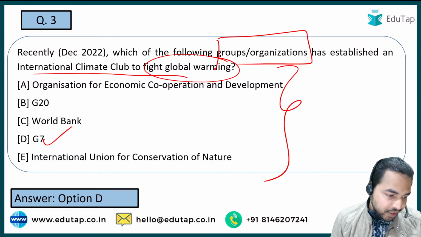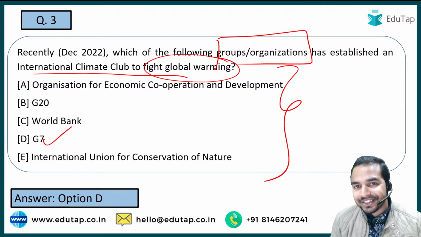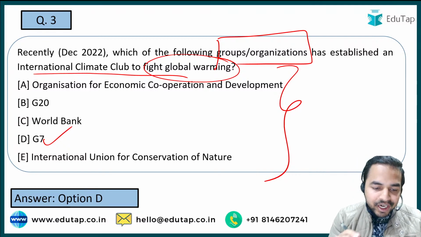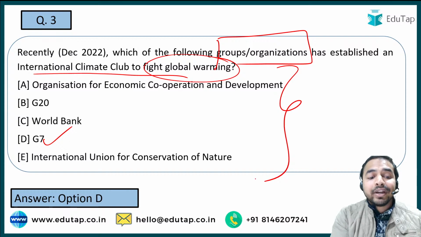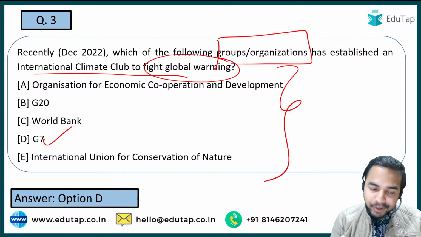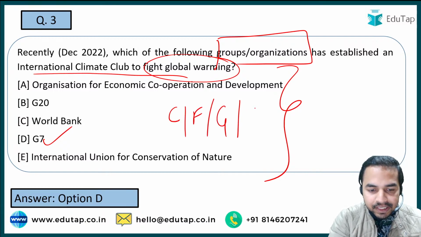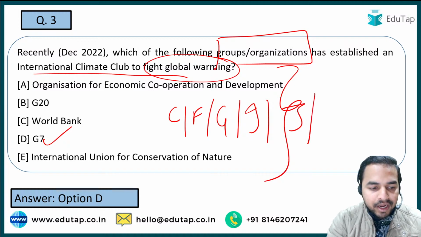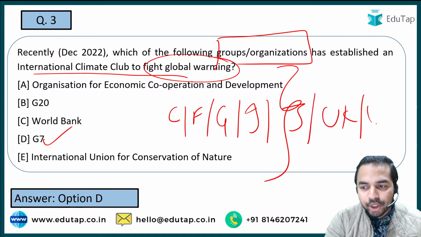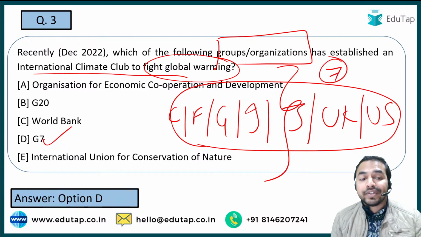So Shashwat, Nilesh, Bruce and everybody has given the right answer. I'm really glad to see this, that your preparations are really going well. Now the question arises: what is the list of the countries which are part of G7? Let me tell you that it is Canada, France, Germany, Italy, Japan, UK and US. So guys, these are the 7 countries which are a part of this G7 group.